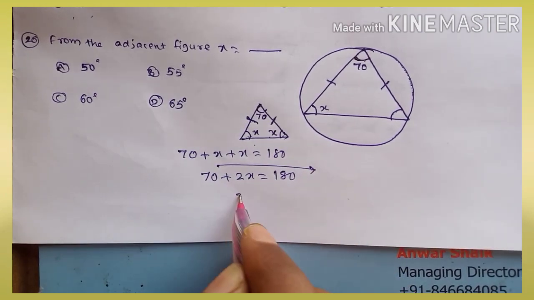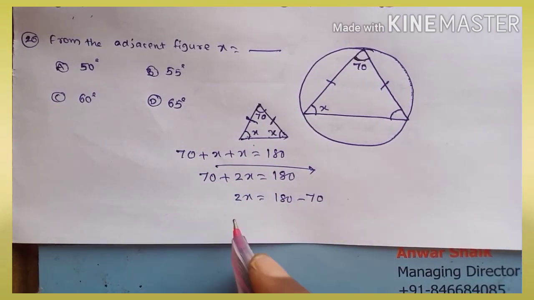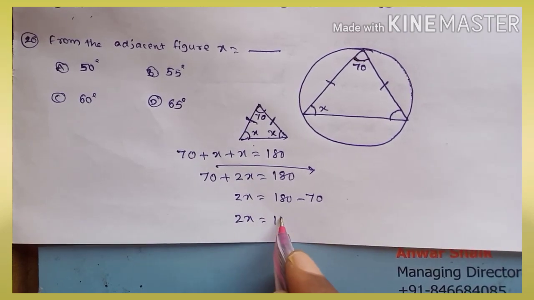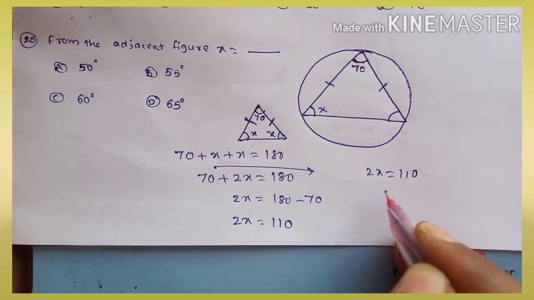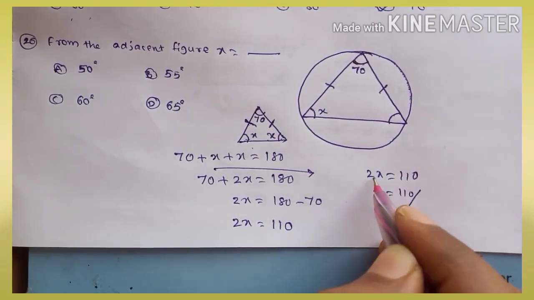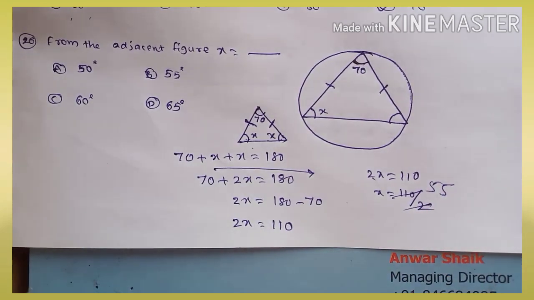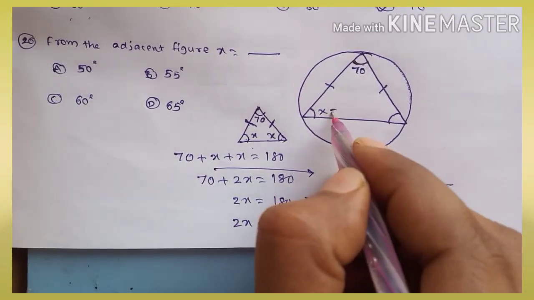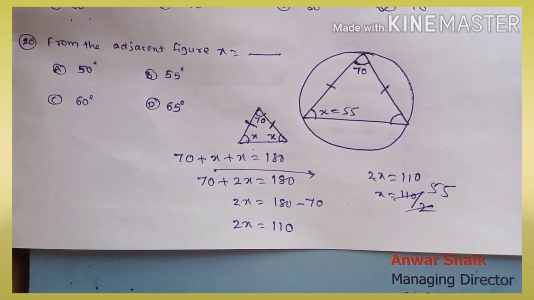Transposing, 2x is equal to 180 minus 70. 2x is equal to 110. Then the value of x is equal to 110 divided by 2, which is 55. So the value of x is 55.